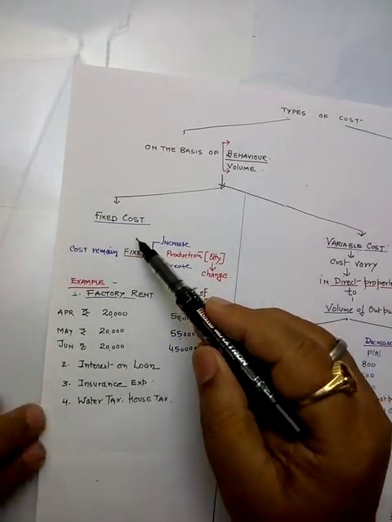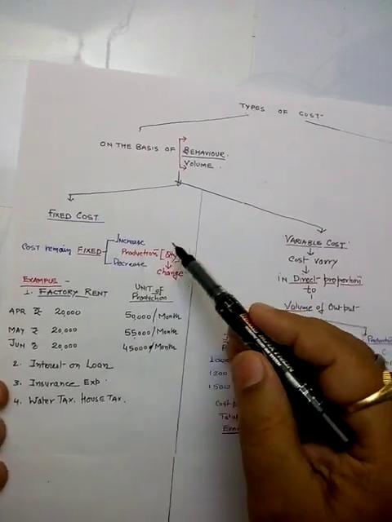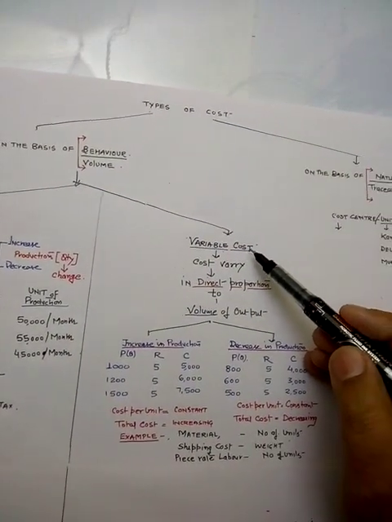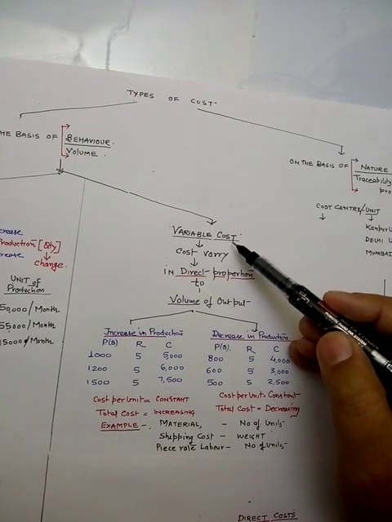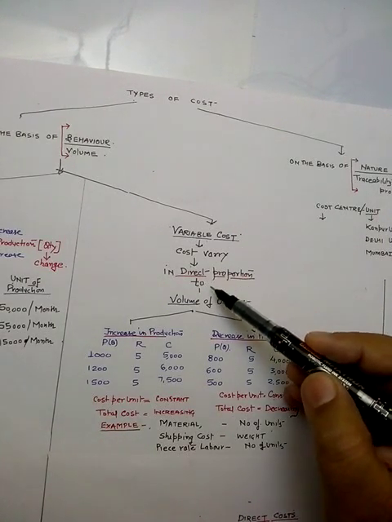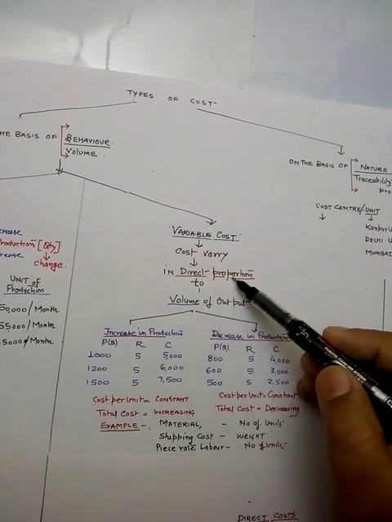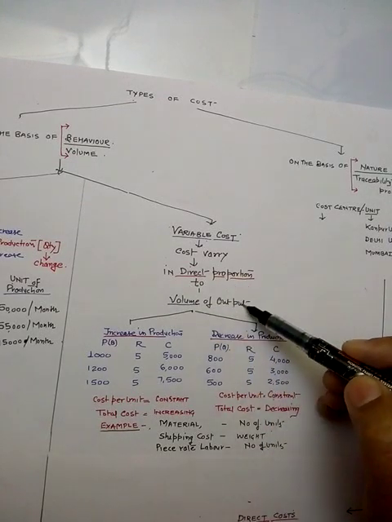Now we are going to discuss the next type of cost, that is variable cost. In variable cost, cost varies in direct proportion to the volume of output.